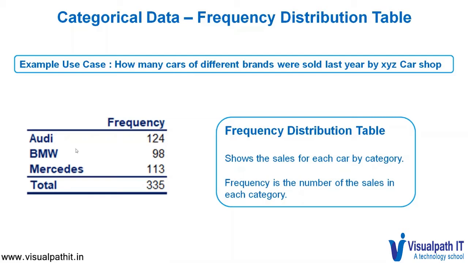So this is shown in a frequency distribution table wherein the brand of cars is represented in a column of category and the sales is represented as frequency. For example, if you want to know what is the sales which I made for Audi last year, it could be 124.